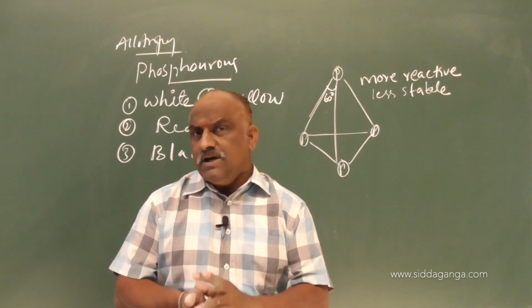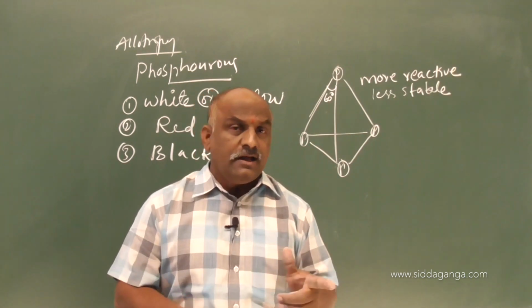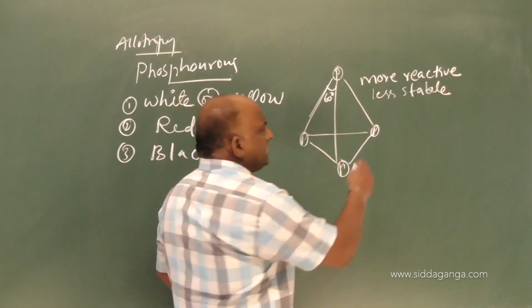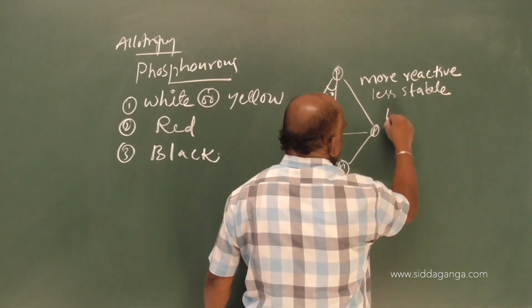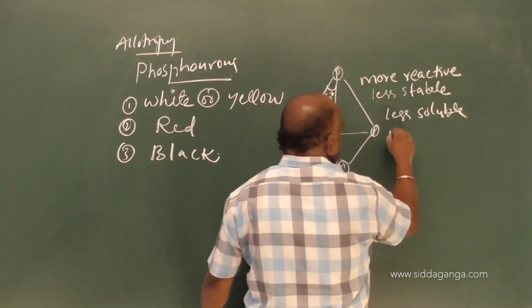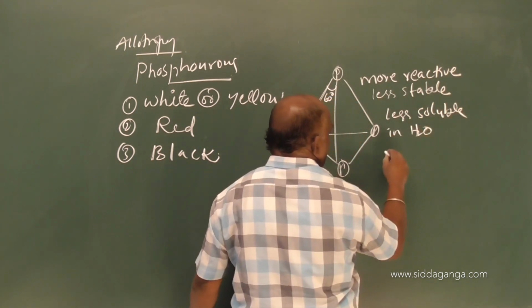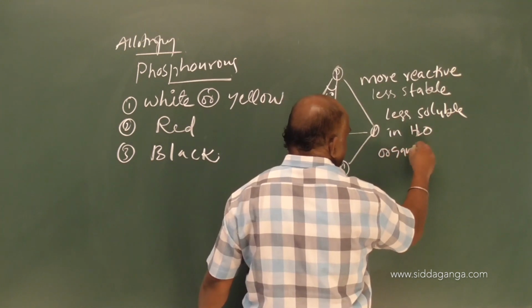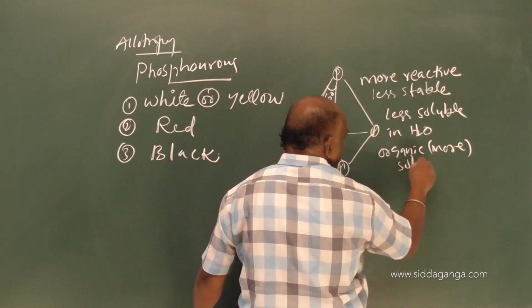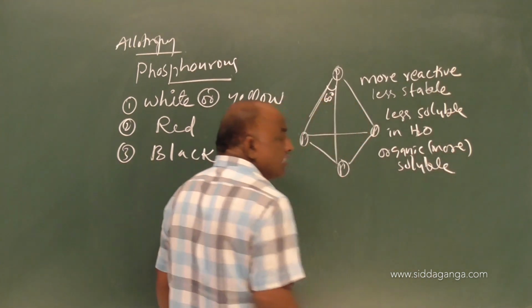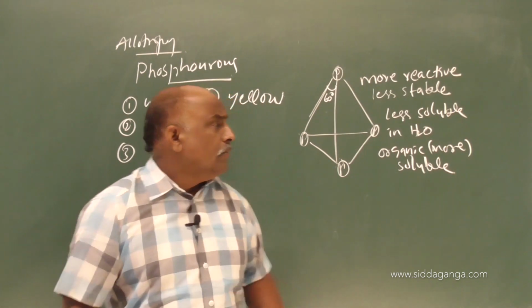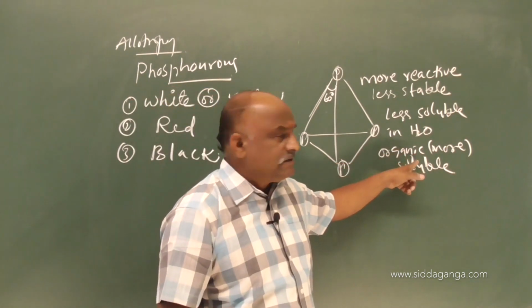White phosphorus is poisonous, glows in the dark, more reactive, less stable, and almost insoluble in water, but more soluble in organic solvents.